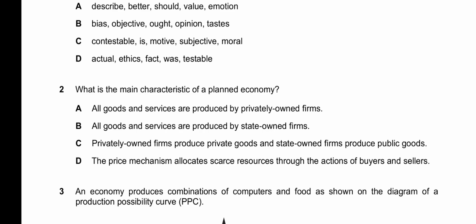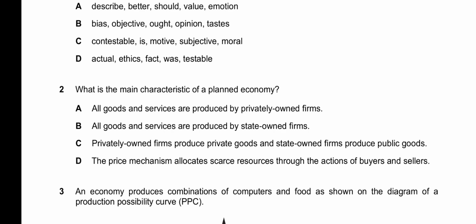2, it says, what is the main characteristic of a planned economy? Now, a planned economy is an economy where the government owns most of the firms and most of the resources, and they allocate most of the resources. Most of the decisions are taken by the government or the state. So it says, A, all goods and services are produced by privately owned firms. This is not correct because that is in a free market economy. They're asking about the planned economy.